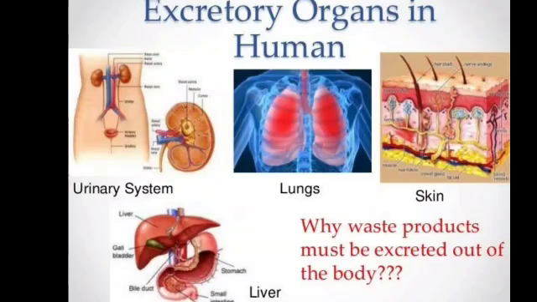So what is the next organ which helps in excretion? From this picture you could see that the liver also helps in excretion. So what happens here? We have an organ called the spleen in our body. So what does this organ do? Dead RBC cells. We know that RBC cells are called red blood cells. They are found in the blood. These red blood cells contain a protein called hemoglobin.